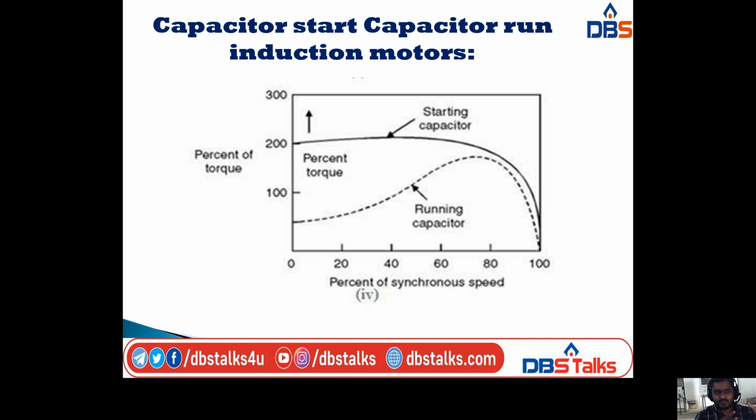So previously we saw the characteristic diagrams of the split phase and capacitor run motors. In those two motors I took the main winding and auxiliary winding curves. But in this one I am taking the characteristic curve between torque versus speed, where the curves represent the running capacitor and starting capacitor. In this diagram the thick line gives the characteristic of the starting capacitor and the dotted line gives the characteristic of the running capacitor.